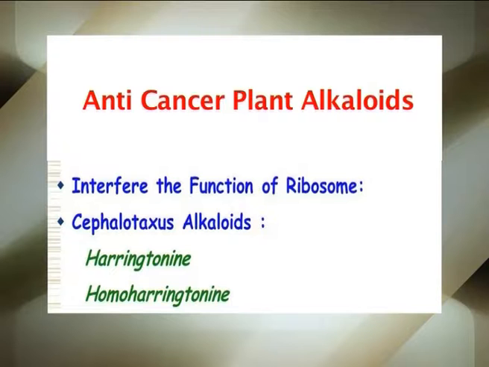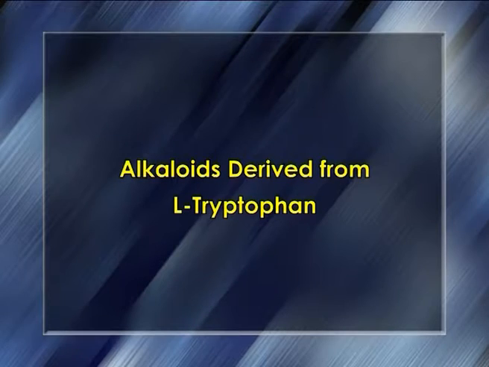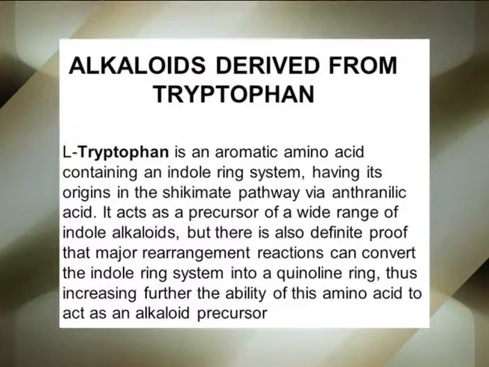Harringtonine, homoharringtonine, isoharringtonine and deoxyharringtonine have significant anti-tumor activity. They inhibit DNA synthesis and protein synthesis. Alkaloids derived from L-tryptophan are neutral heterocyclic amino acids containing essentially an indole ring system. This serves as a precursor for a wide spectrum of indole alkaloids.